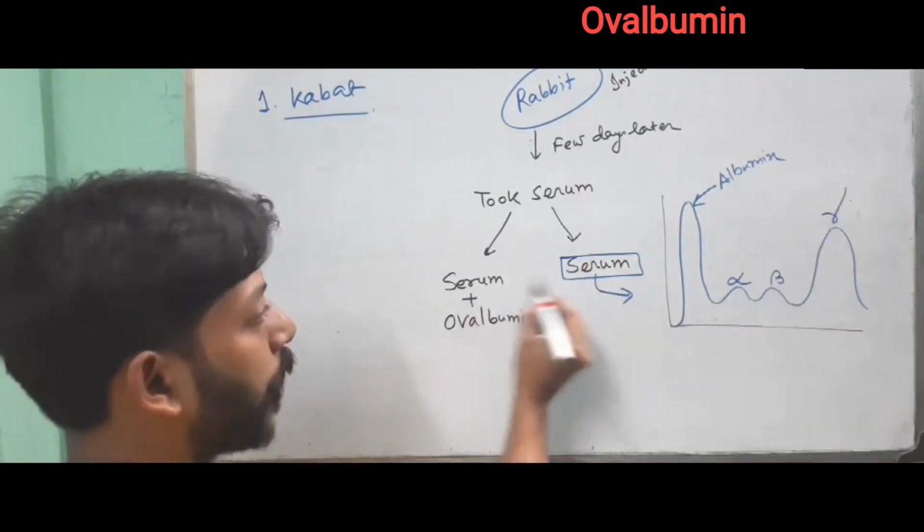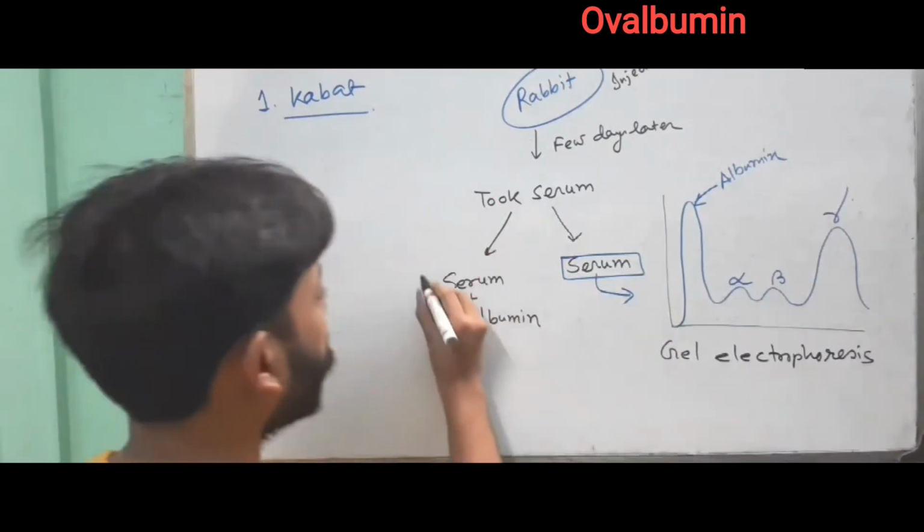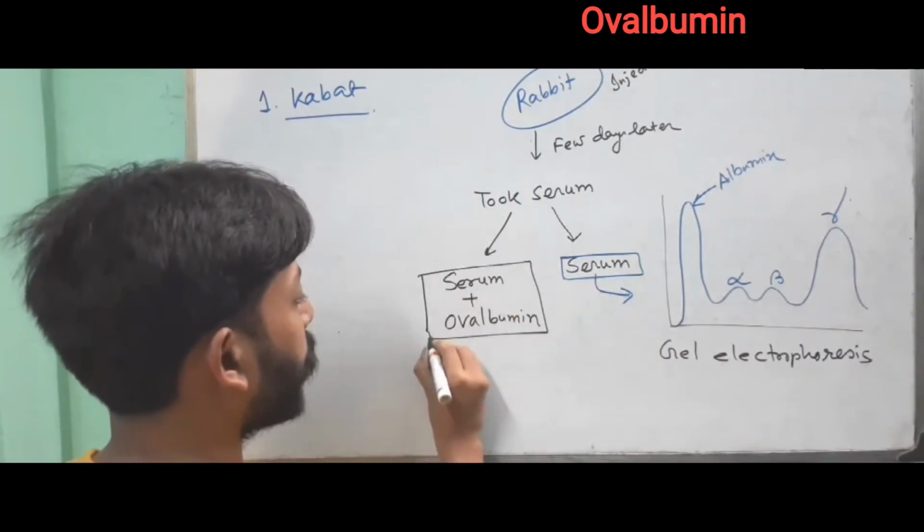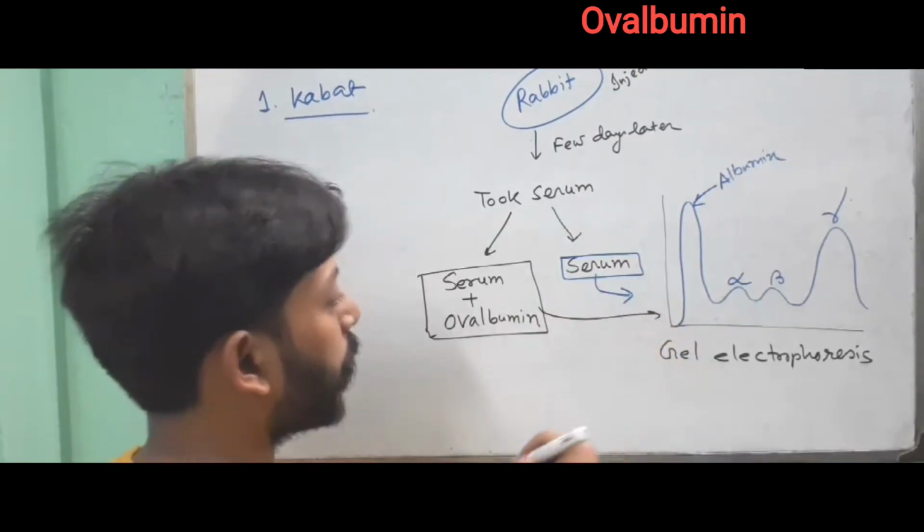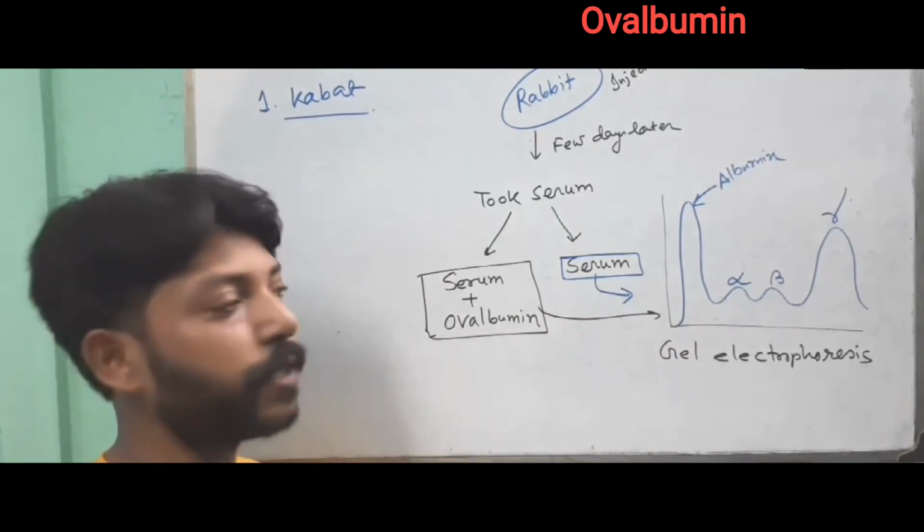When he performed gel electrophoresis with the portion of serum to which ovalbumin was added, he found a very interesting fact.